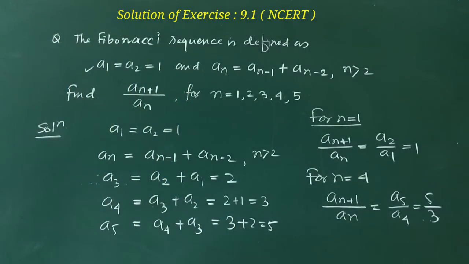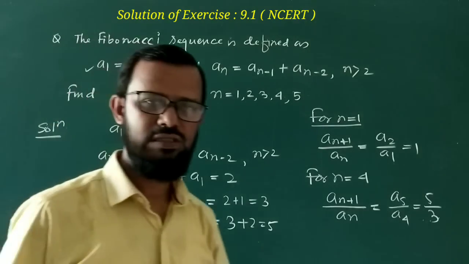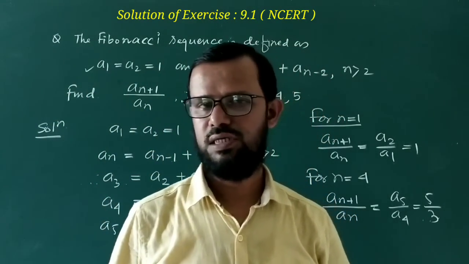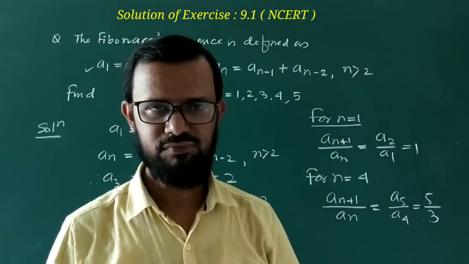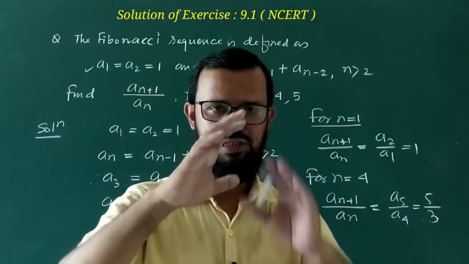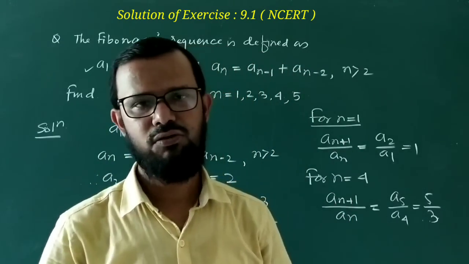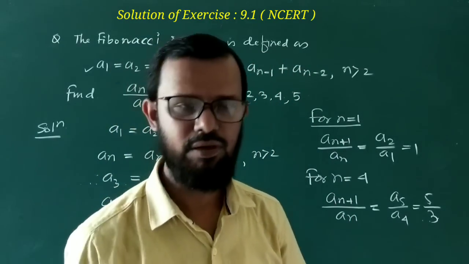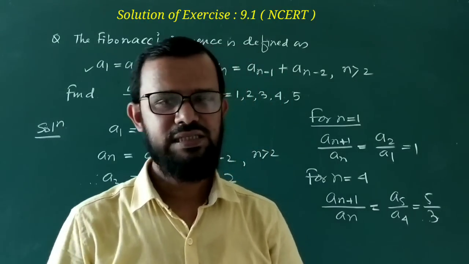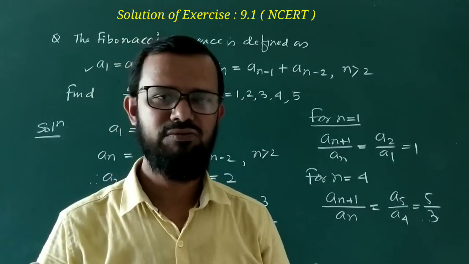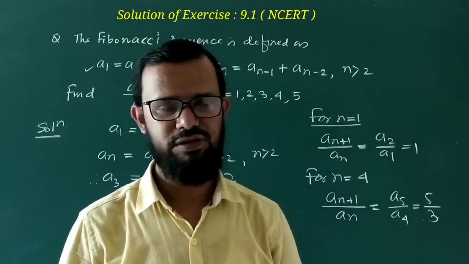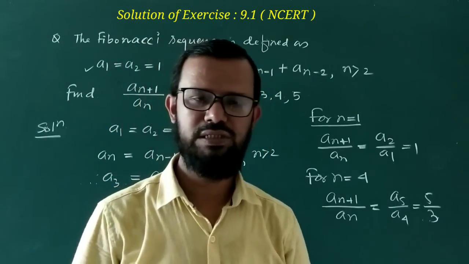So this is a very nice chapter. In this chapter, what we have learned today is what a sequence is. A sequence is a function whose domain is the set of natural numbers. A real sequence is one whose domain is the set of natural numbers, but whose range is a subset of real numbers.